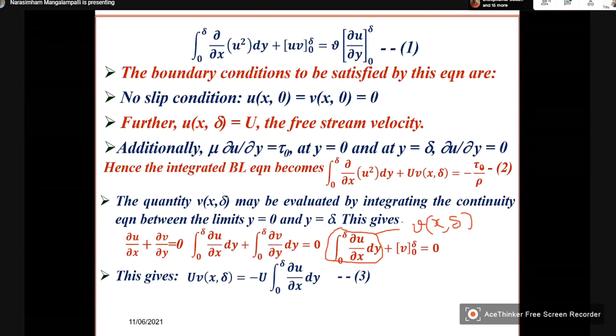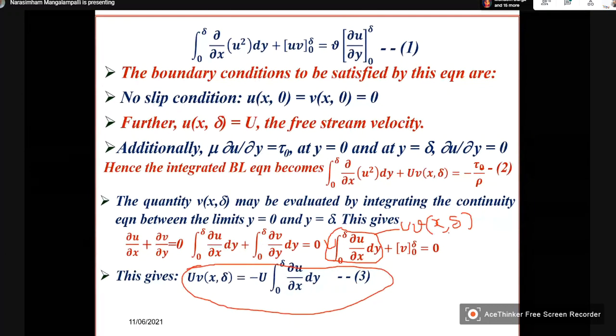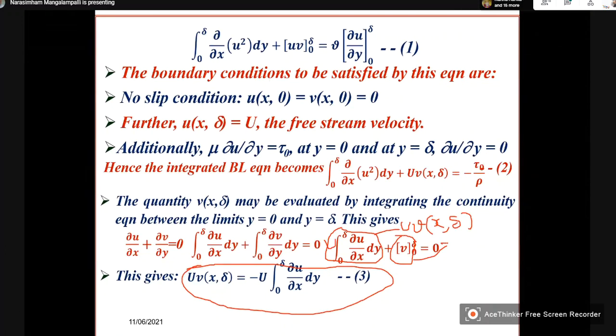Now you multiply both sides by u. So this is what you get. Of course, this goes to the other side, so you will get a minus sign.